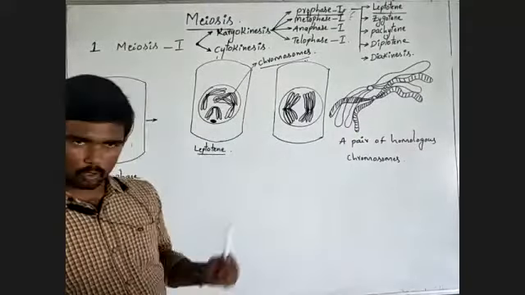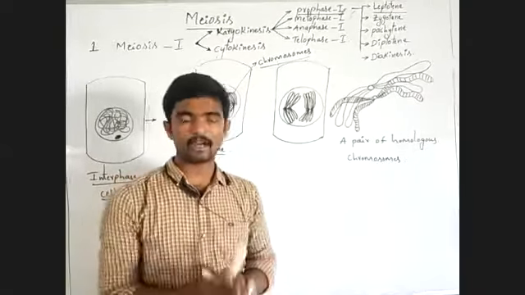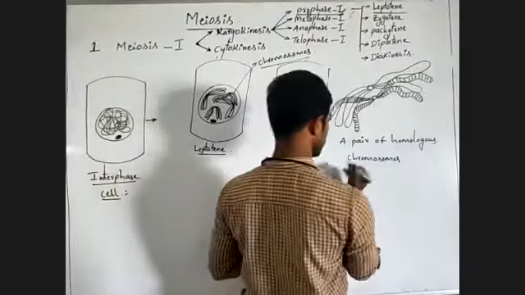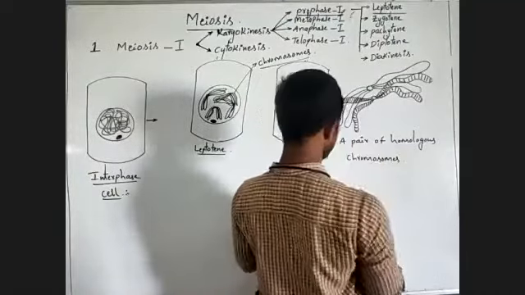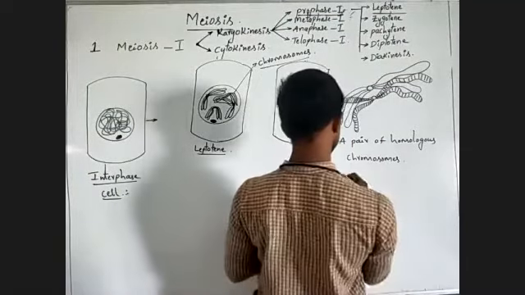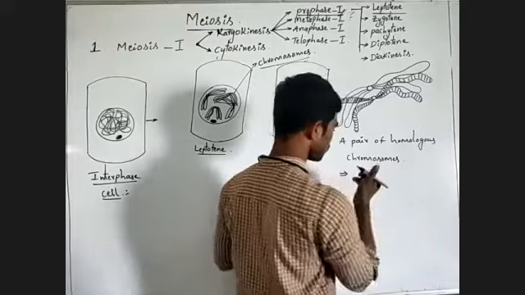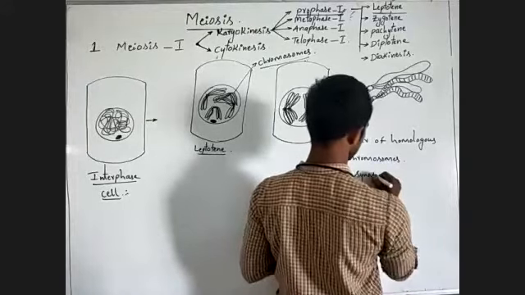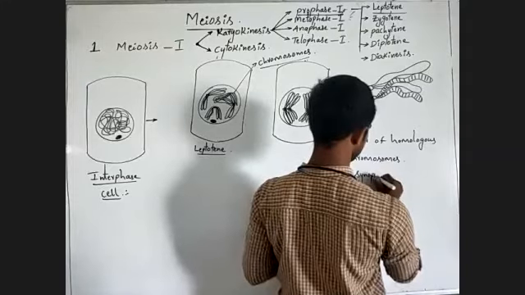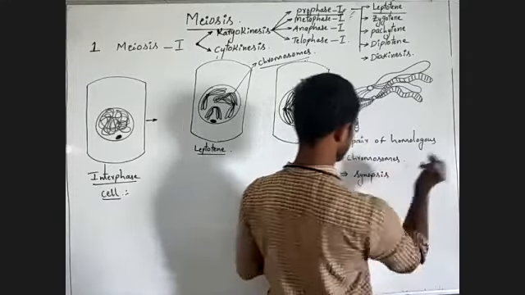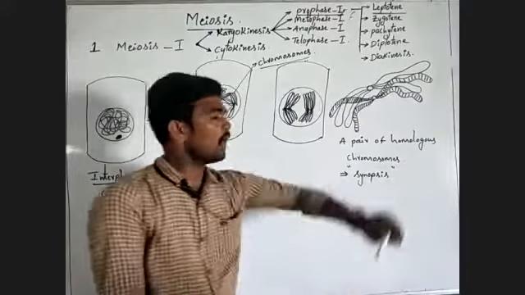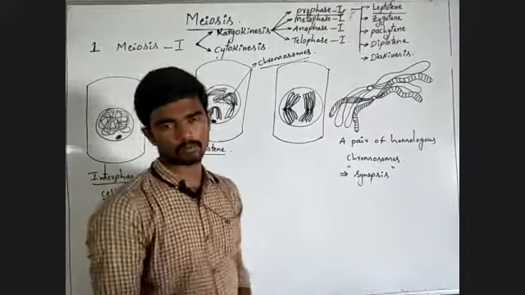Here, the process of pairing of two homologous chromosomes is called synapsis. Listen carefully here. Synapsis. How is the synapsis formed?